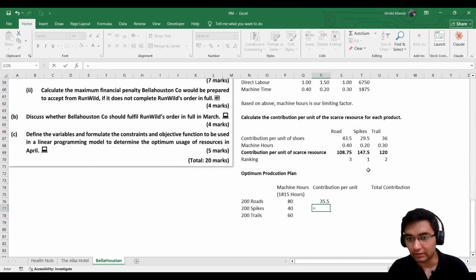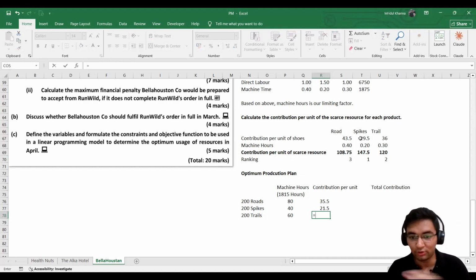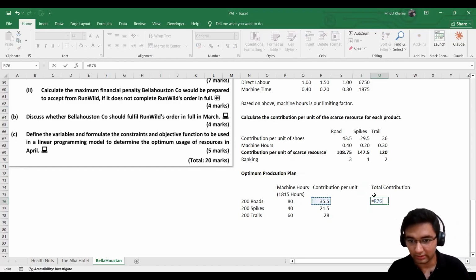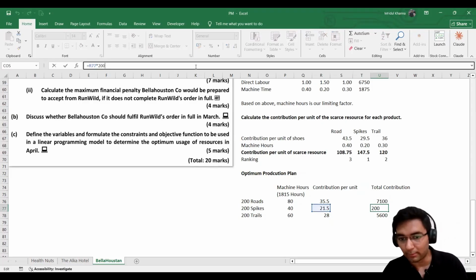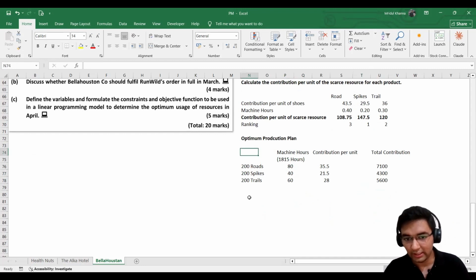Again, you can use these formulas. You need not go to the question again and again. In an exam environment, it will be easy to just place two windows side by side, and then you can easily see the numbers from the question and apply them accordingly. Okay, now it's time to calculate total contribution. This multiplied by 200, and you can just copy and paste the formula. Okay, so this was the Run Wild.